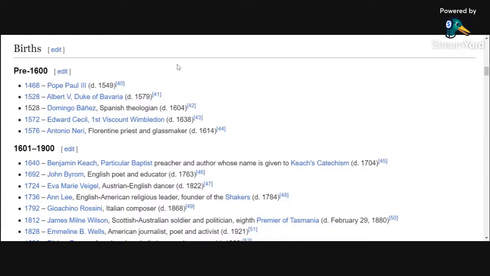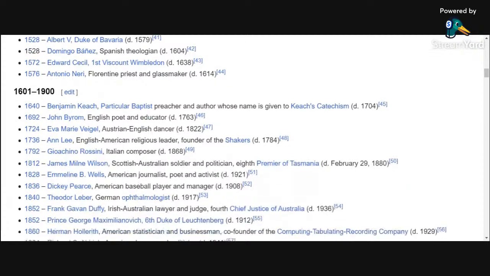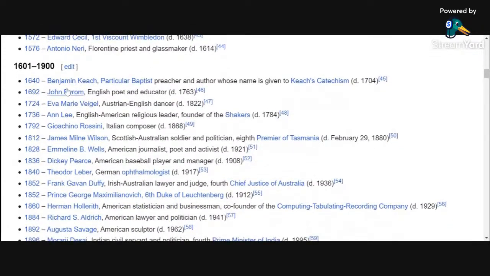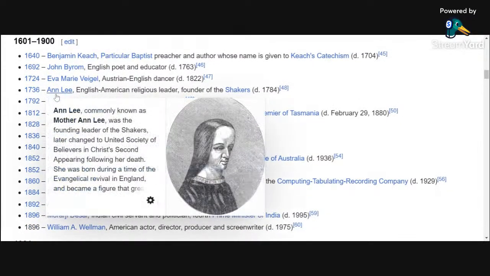But let's take a look. Let's fire through some births here today back in the day. Pope Paul III, back in the day, 1468. We got John Byram, founder of the Shakers. Ann Lee, we got a religious founder. Look at that forehead. Ann Lee, that is a bad drawing.